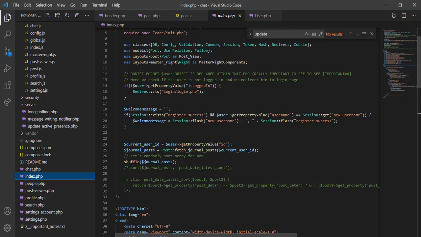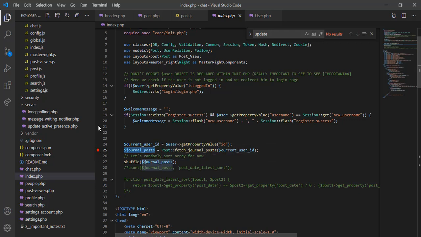Now we get all the posts, so we fetch the journal posts of a current user. So we take a user and fetch all his friends as well as his followed friends, and we fetch all their posts and we get them inside these journal posts, and we shuffle this array, right?